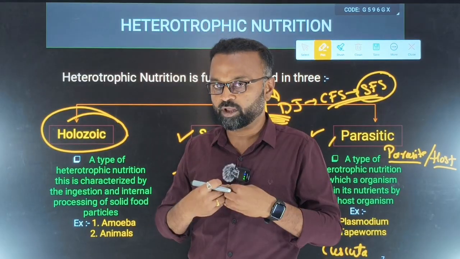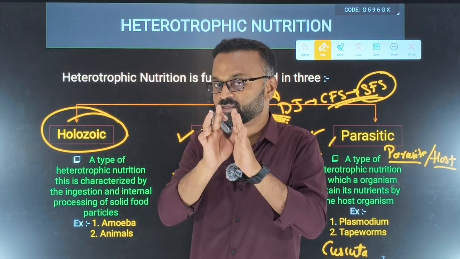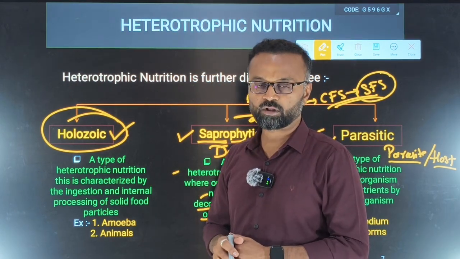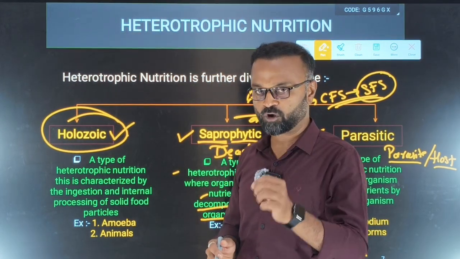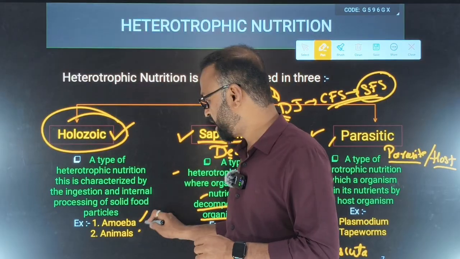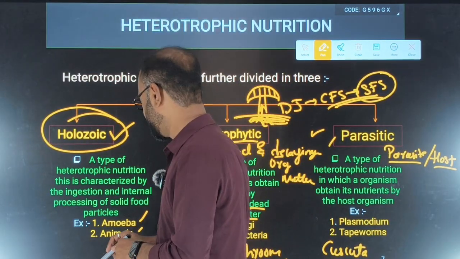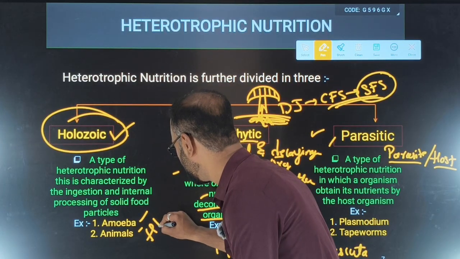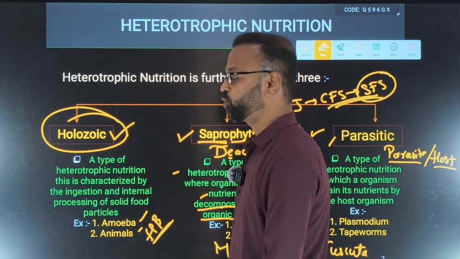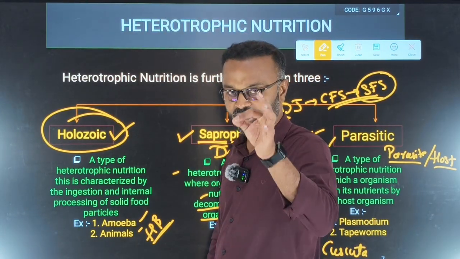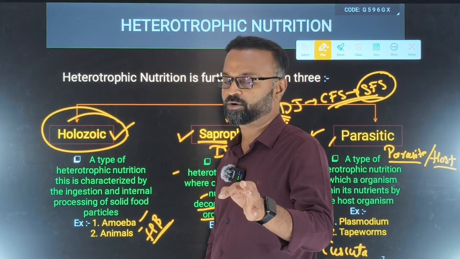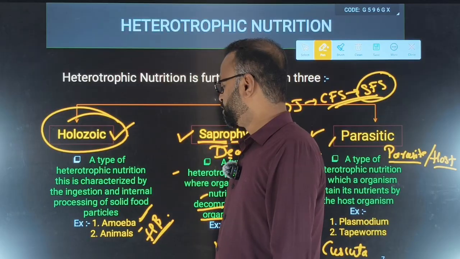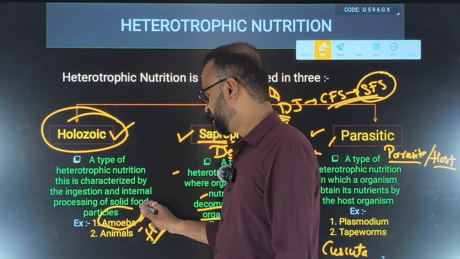taken inside the body, then it is digested. Such type of nutrition we call as holozoic mode of nutrition. Examples are amoeba and the animals. So in this chapter we are going to discuss the nutrition in amoeba and the nutrition in human beings. That means the human digestive system in detail, and also how the nutrition takes place inside the amoeba.